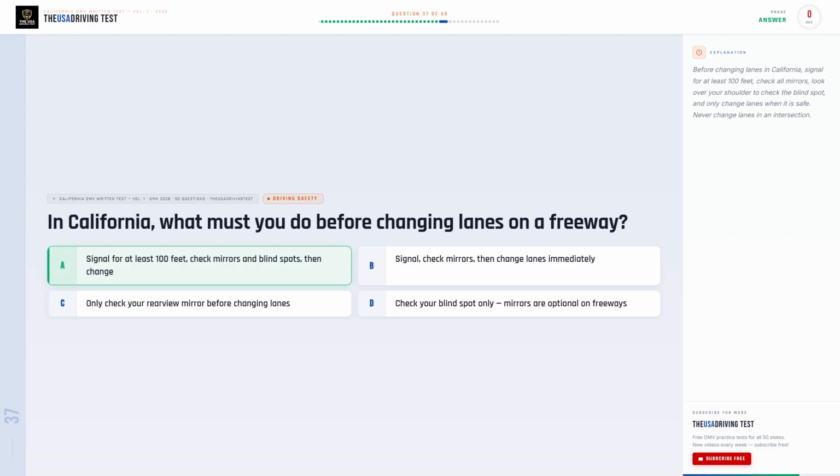The correct answer is A. Signal for at least 100 feet, check mirrors and blind spots, then change. Before changing lanes in California, signal for at least 100 feet, check all mirrors, look over your shoulder to check the blind spot, and only change lanes when it is safe. Never change lanes in an intersection.